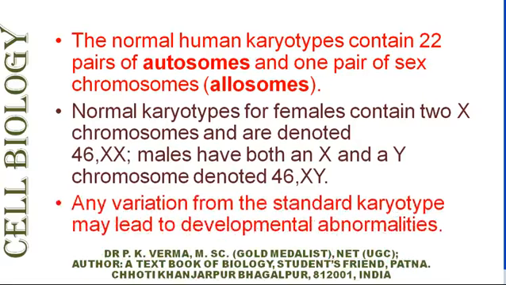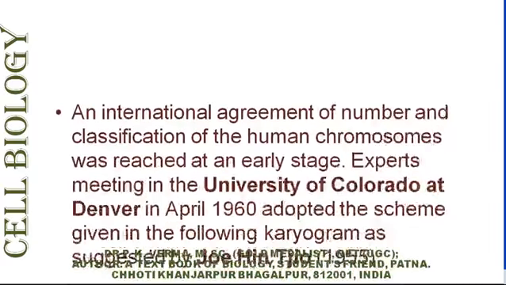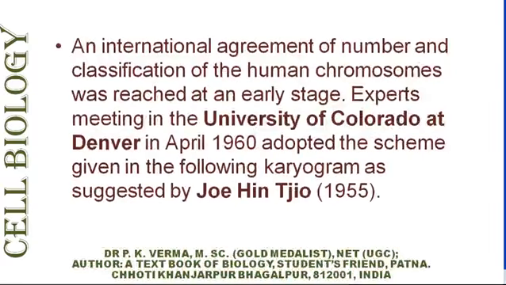Any variation from the standard karyotype may lead to developmental abnormalities expressed as diseases such as Down syndrome, Turner syndrome, Klinefelter syndrome, Edwards syndrome, Cri-du-chat syndrome, etc. An international agreement on the number and the classification of human chromosomes was reached at an early stage.